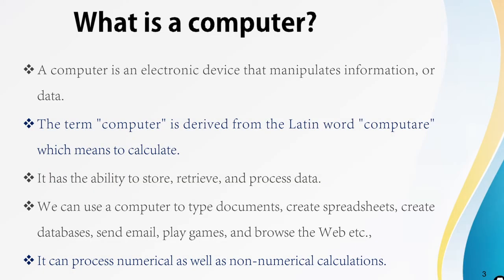First we have to learn what a computer is. A computer is an electronic device which manipulates information. The term computer is derived from the Latin word computere, which means to calculate. A computer has the ability to store, retrieve, and process data.